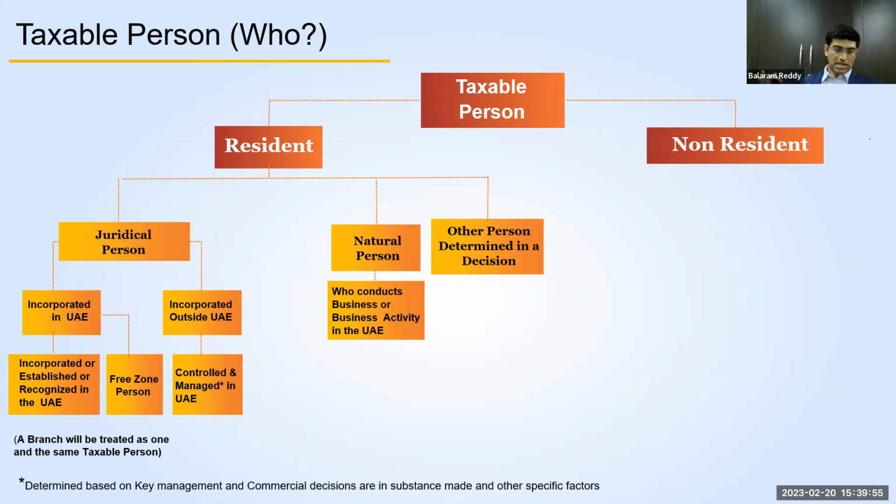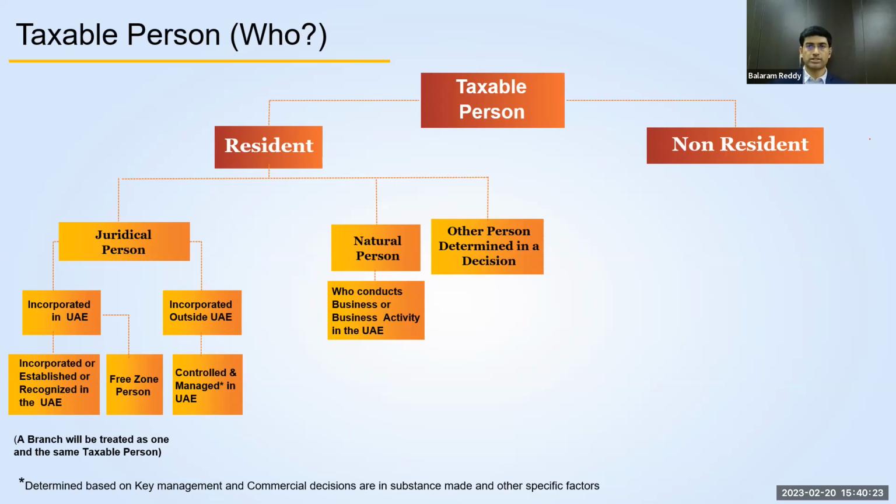And the second category is natural persons. If they are conducting any business, any business income related to the business conducted in UAE, or business conducted outside UAE specific or related to the business in UAE, will be subject to corporate tax in the hands of natural persons also. If they mention any other category of persons, they'll also fall under this determination, this resident category, to be taxed.